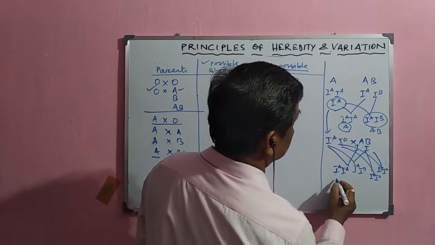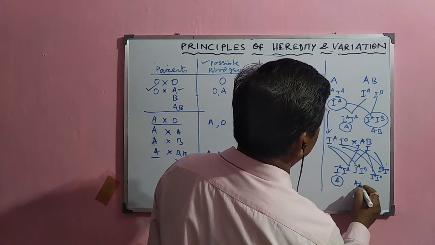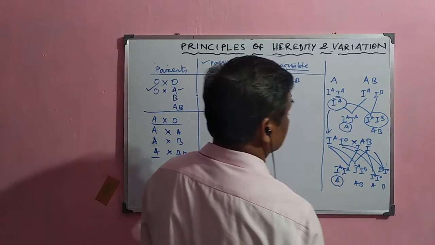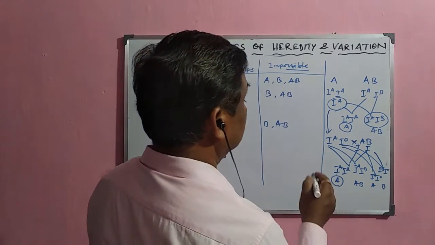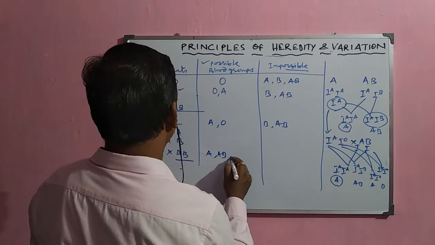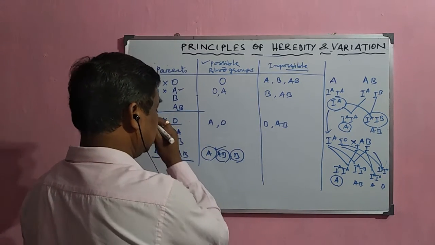Now you see, here A blood group is there, here AB blood group, here again A, and here B. So all types of blood group, A, B and AB, you will find here.